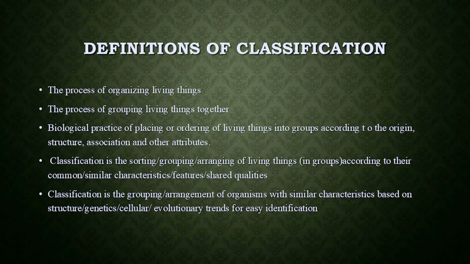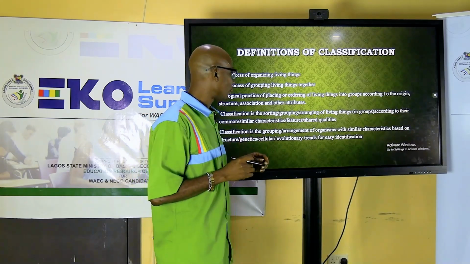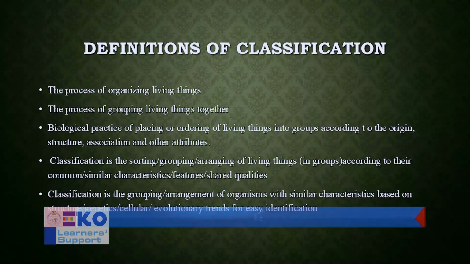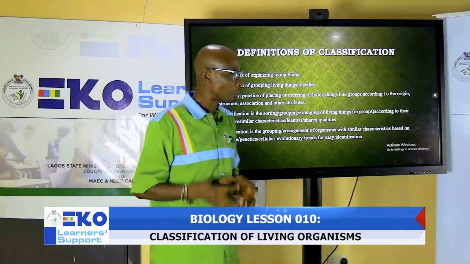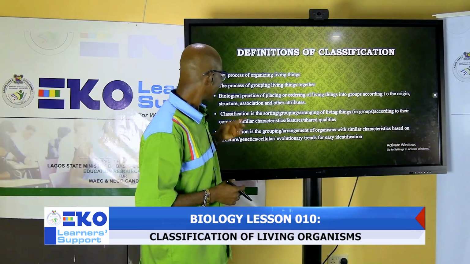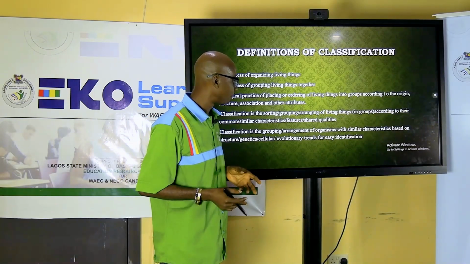When you put similar things together because of similar things they share, or you say it's the biological practice of placing or ordering living organisms into groups according to origin. That means they come from the same place, they have the same structure, or their relationship with each other, and other things like physical features or behavior.